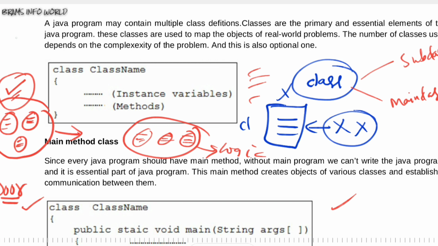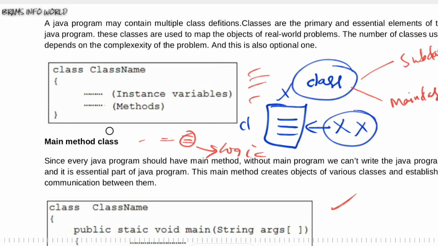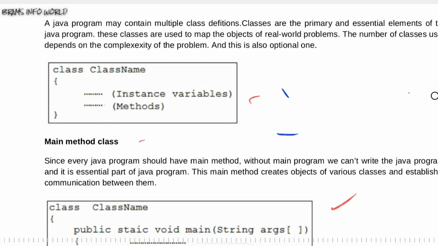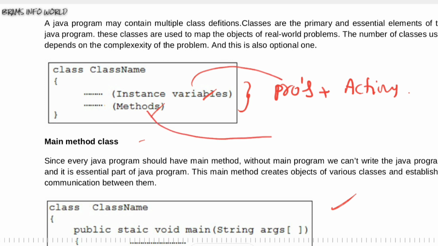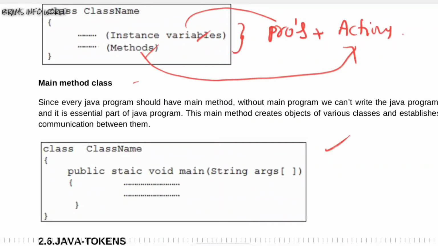Here we are going to talk about what is a class. Already we know that there is a subclass as well as a main class, but what is a class? A class is a combination of instance variables as well as methods. Simply we can call it properties and actions. Properties are nothing but instance variables, actions are nothing but methods. So this is also one of the essentials, but not 100%, it is 95%, and the remaining category is the main class.